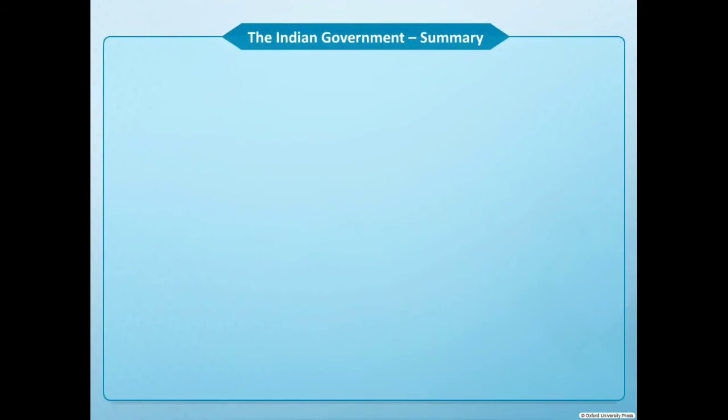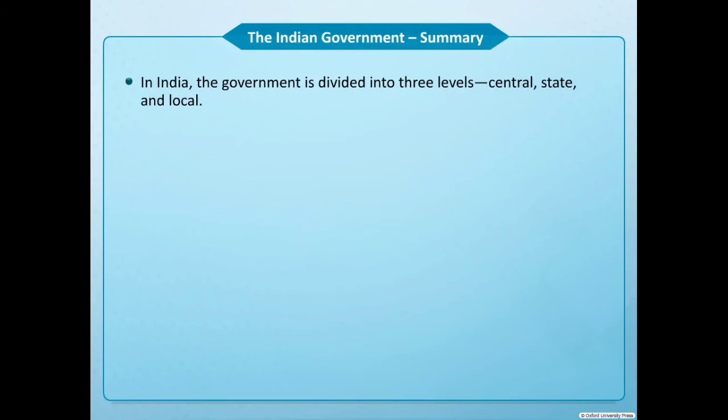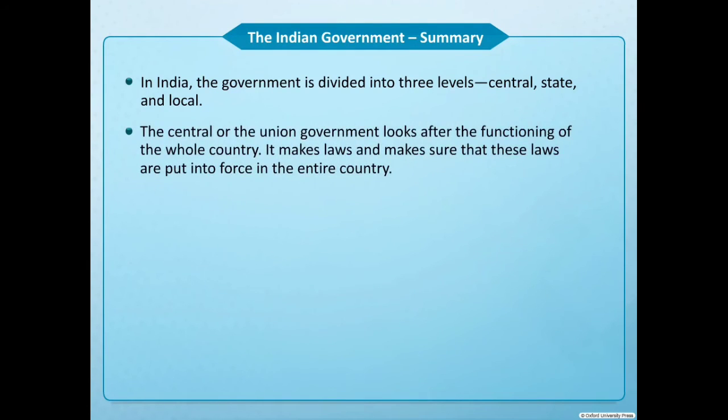Let us recall what we just learned. In India, the government is divided into 3 levels: central, state and local. The central or the union government looks after the functioning of the whole country. It makes laws and makes sure that these laws are put into force in the entire country.